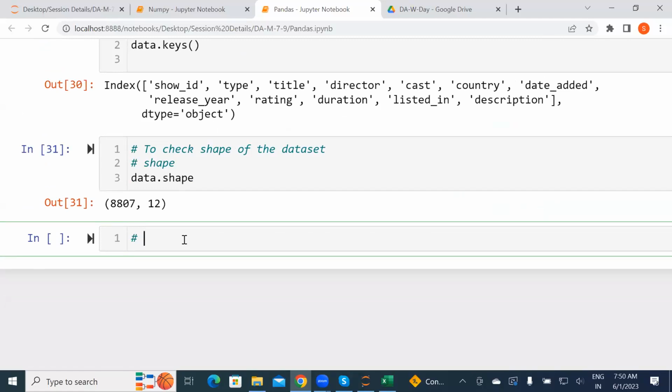The next operation will be checking distinct values in each column of the data. Distinct means whether any unique values are there or not.